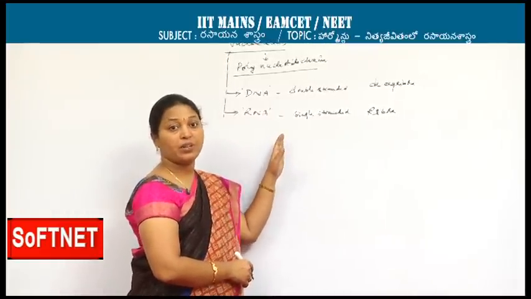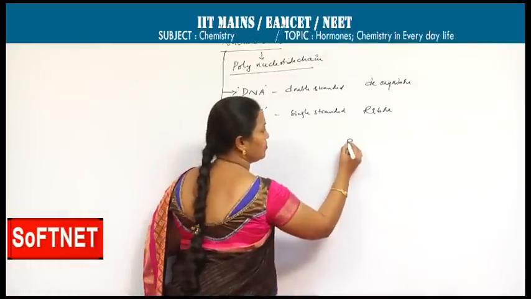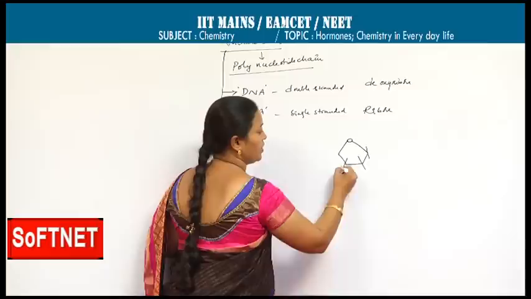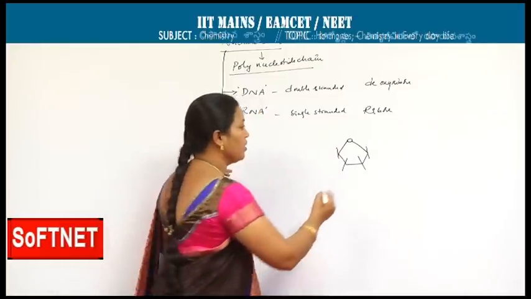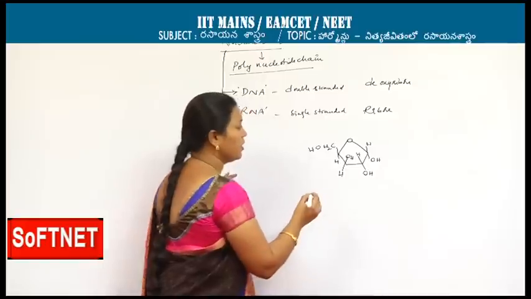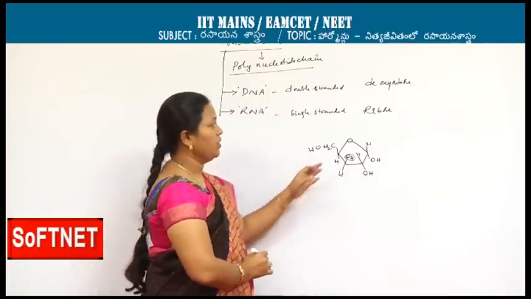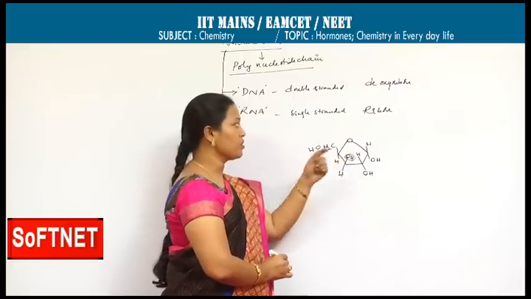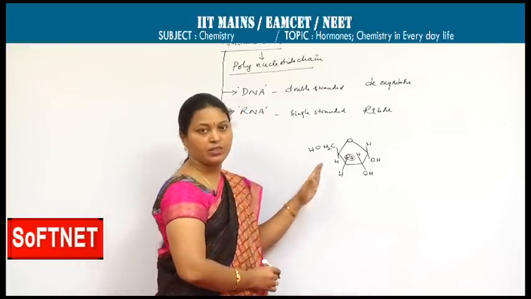It is one of the previous questions. Ribose is nothing but a pentose sugar, a pentose sugar with furanose form. The structure is like furanose. First carbon with OH, H. Third carbon with OH is said to be ribose, whereas in deoxyribose this OH group is absent. That is the major difference.